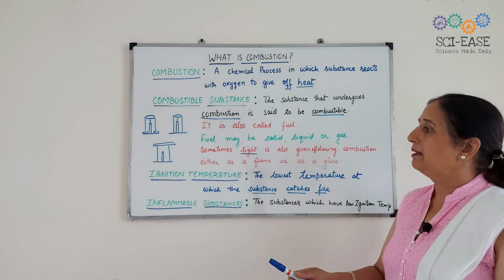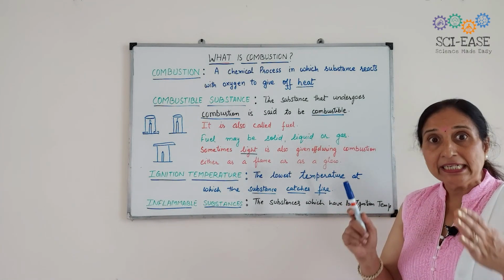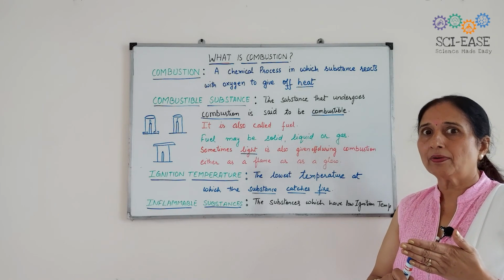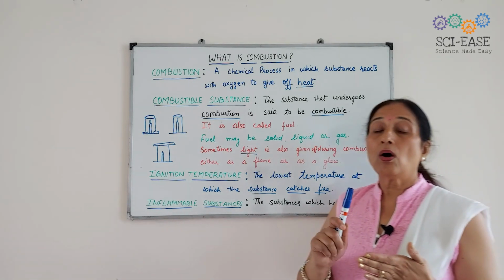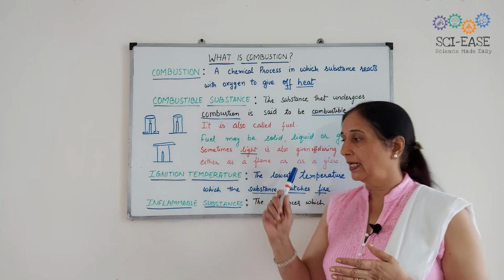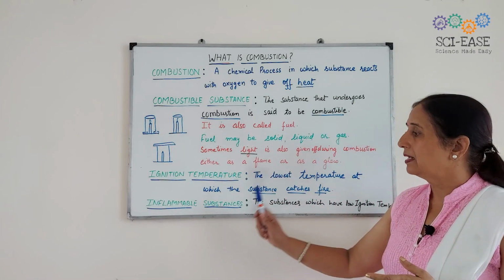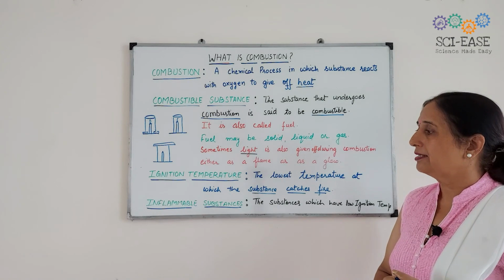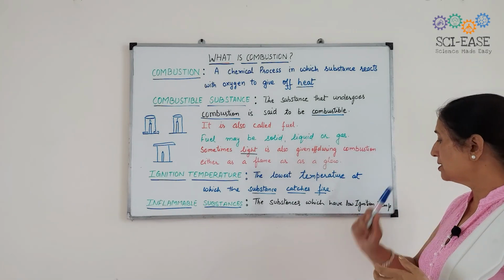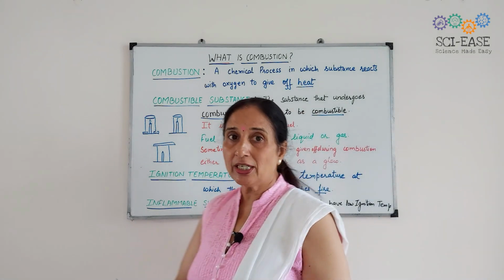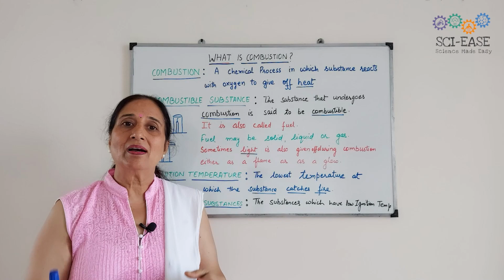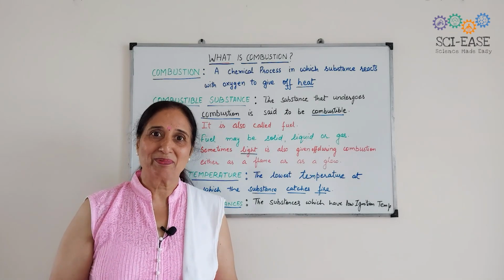Then the ignition temperature, and also remember that oxygen is necessary for burning. And the last definition: inflammable substances are substances which have low ignition temperature and catch fire easily.